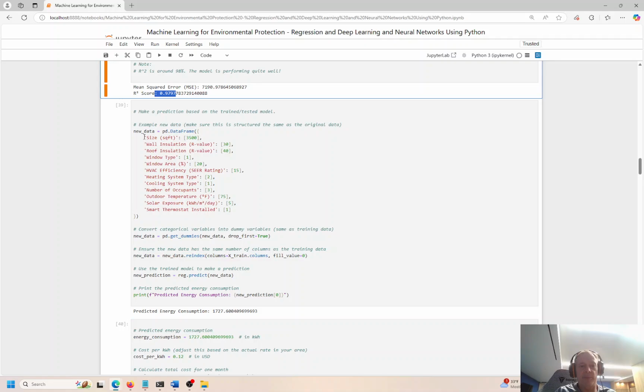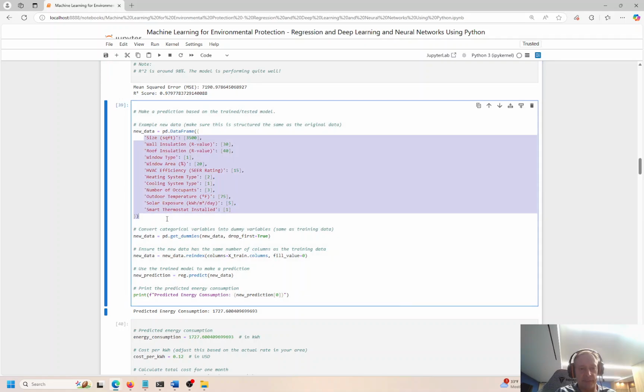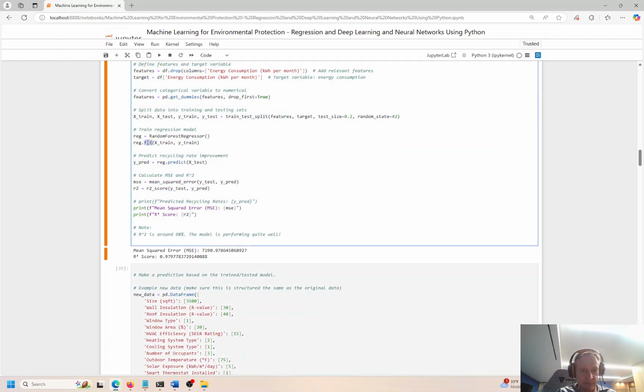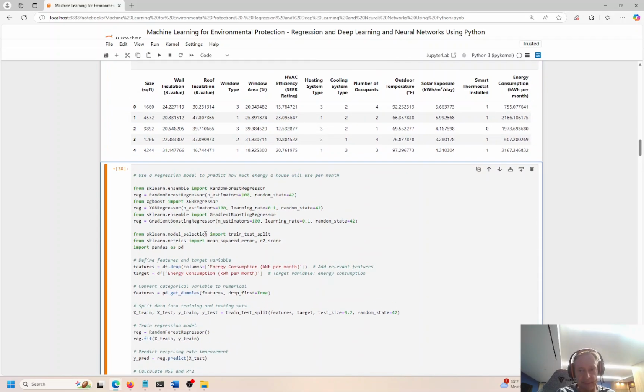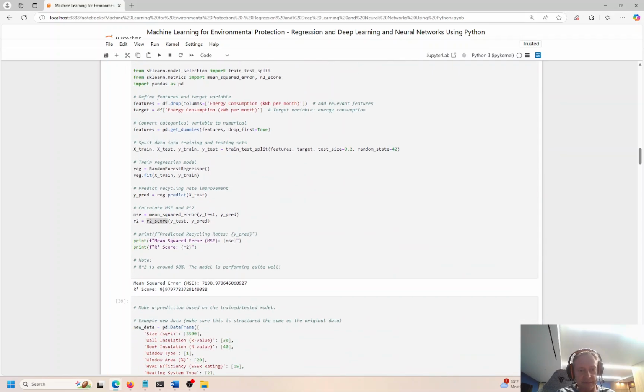I'm going to set up a brand new prediction exercise right here. So we trained and tested the model. We fit the model. We trained it, tested it, scored it. The score, again, mean square error. The error is 7,190. It sounds like a big number, but it's actually relatively small because we're looking at the energy consumption. That's what we're trying to predict. And the R² is 97% accurate, right?